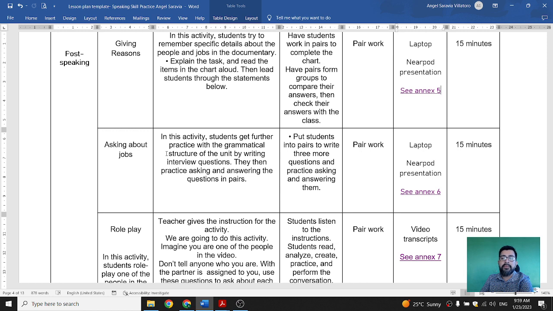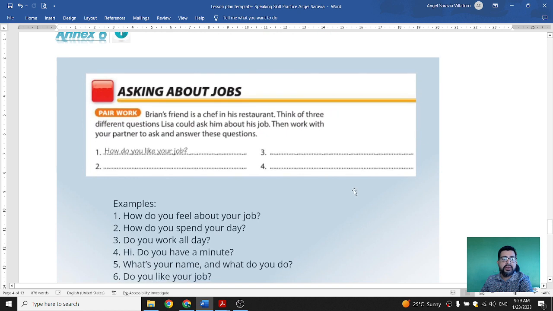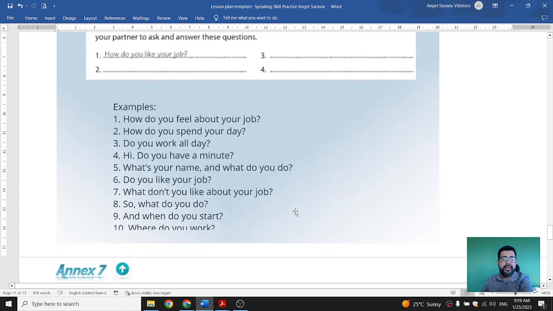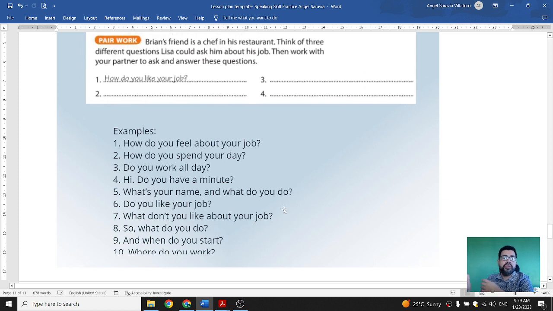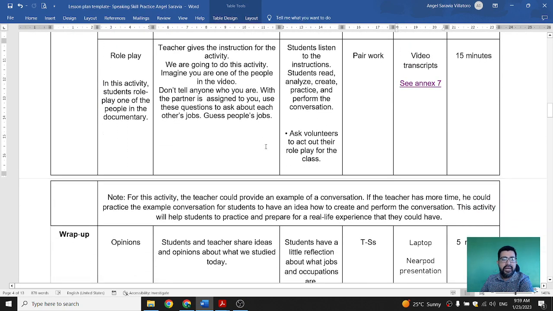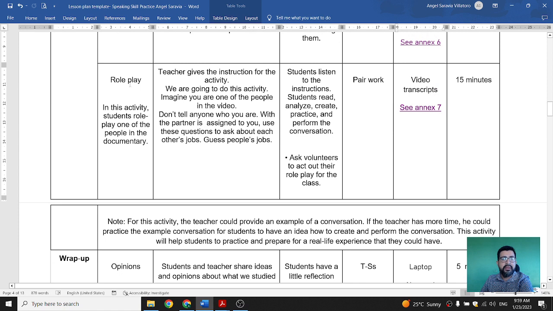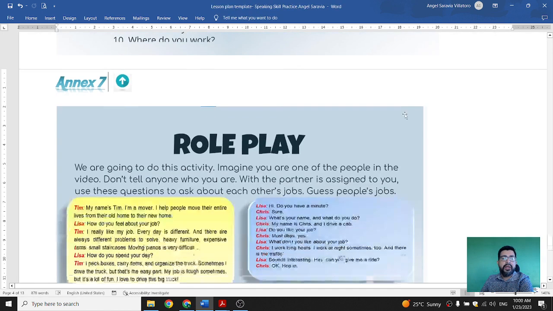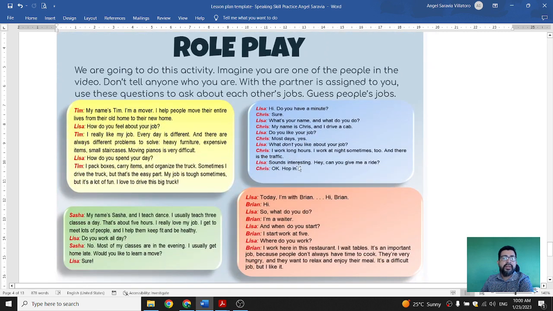They have to work in pairs, and so they are able to ask questions. I already provided them with the 10 questions that are in the video, and they are able to use them and ask them to each other. Then pretty much the last activity is going to be the production, the role play. In this activity, they have to role play one of the people in the documentary. So it's really good because I already provide them with the script, let's say.